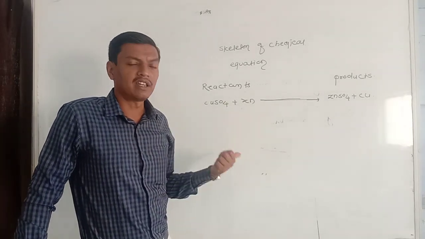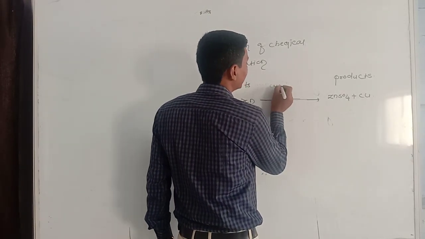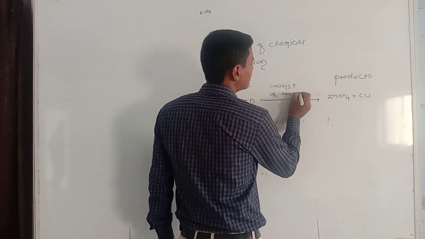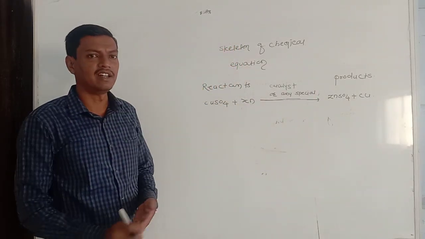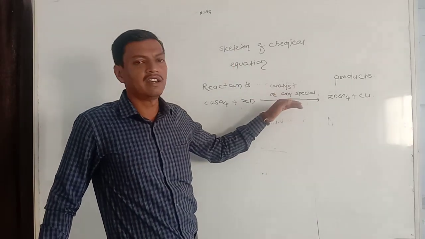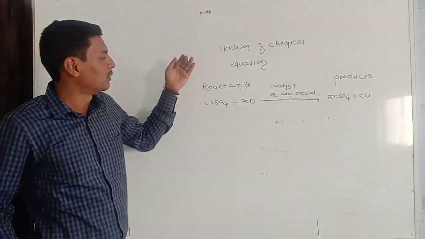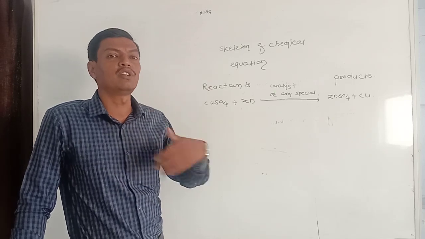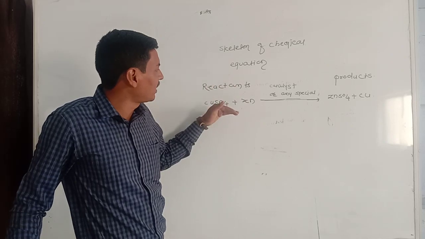But if we want to make a chemical equation more informative, we can write a catalyst or any special conditions that are required for the execution of the chemical equation on this forward directional arrow. So how are we representing a chemical equation? Reactants, the substances which react with each other and are responsible to produce a product, are written on the left hand side.